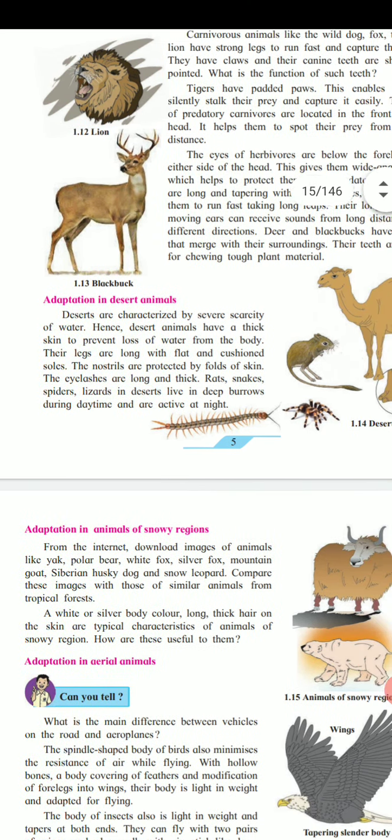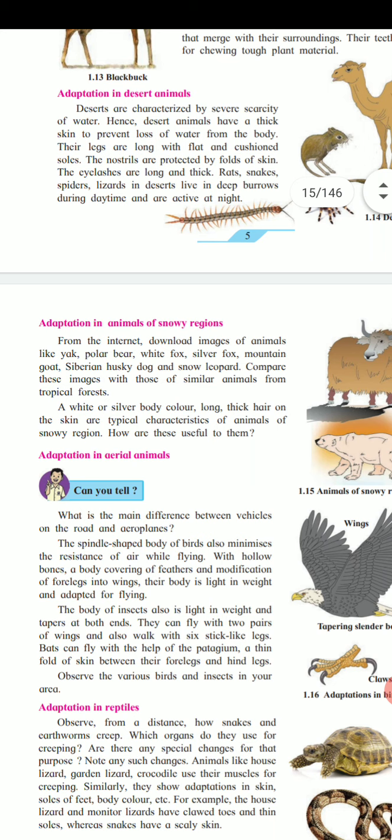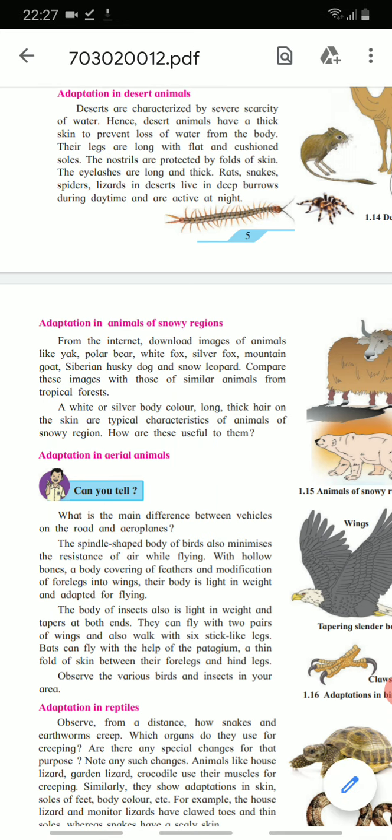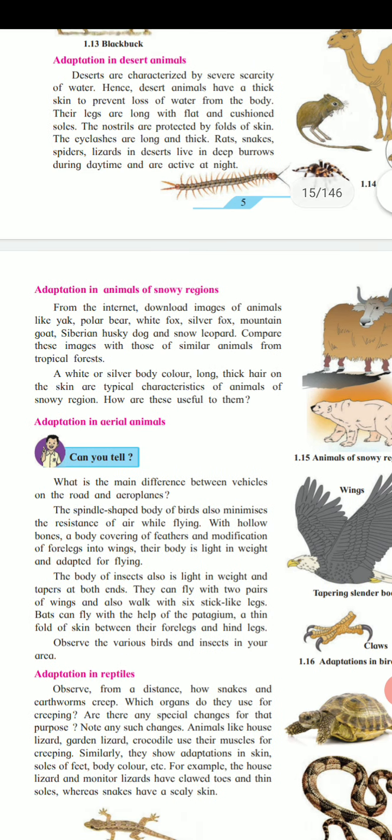Now the next point is adaptation in animals of a snowy region. From the internet, download images of animals like a yak, polar bear, white fox, silver fox, mountain goat, Siberian husky dog, and snow leopard. You should surf the internet and download these images to know about the adaptation in animals of a snowy region. Compare these images with those of similar animals from tropical forests.